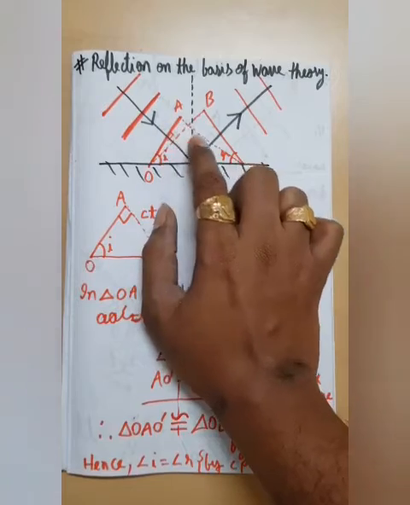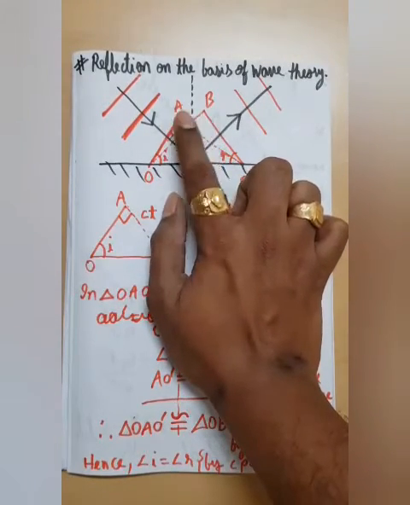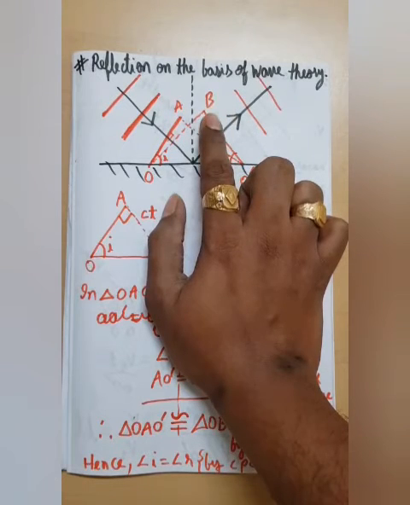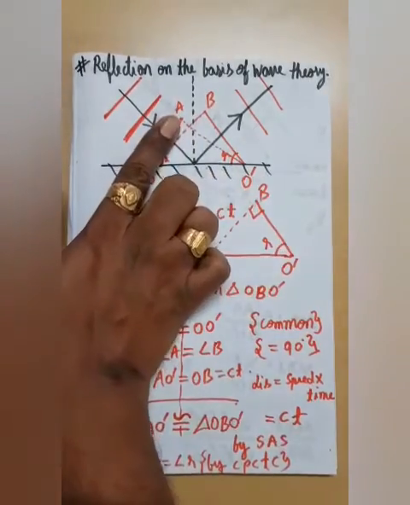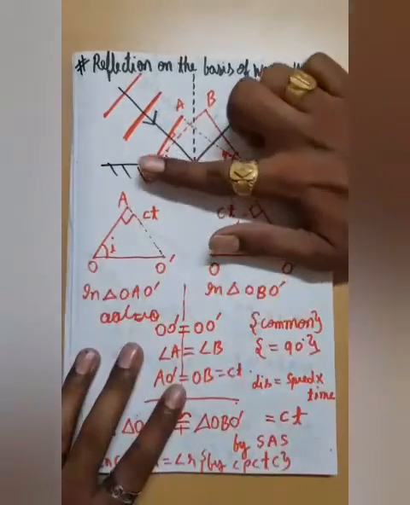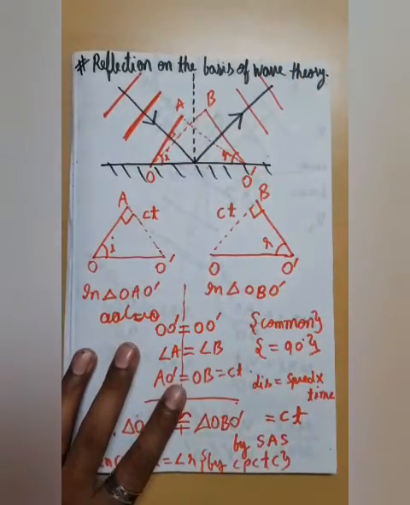So both these points A and B are in the same medium. So the speed of light would remain unchanged, that is c. So if this wavefront moves like this, and after that this wavefront moves like this, the speed would remain the same, and obviously the time taken would also be the same.